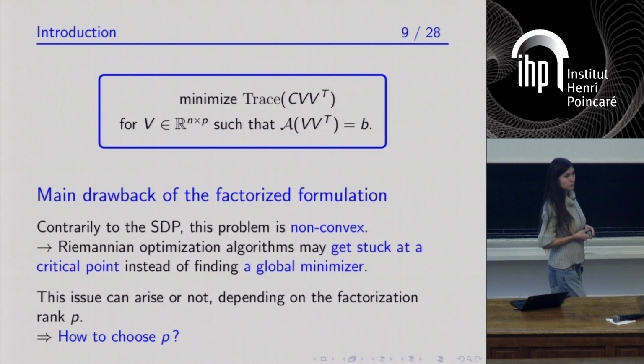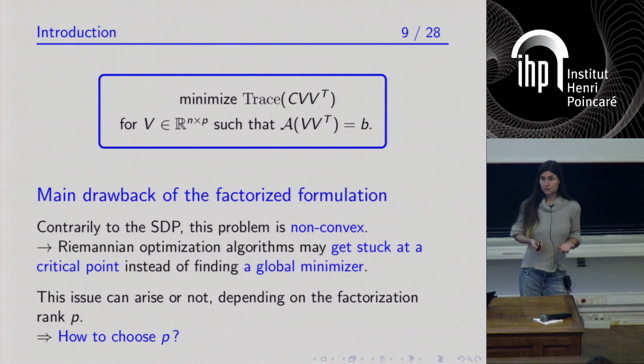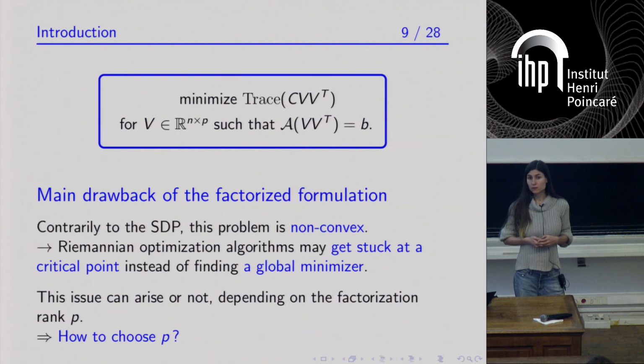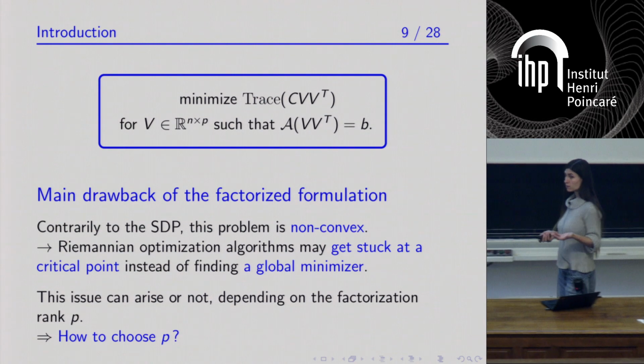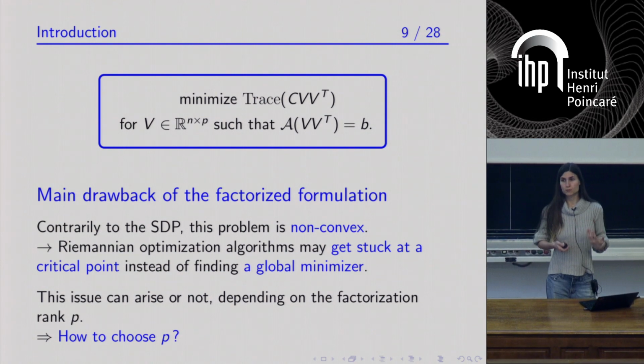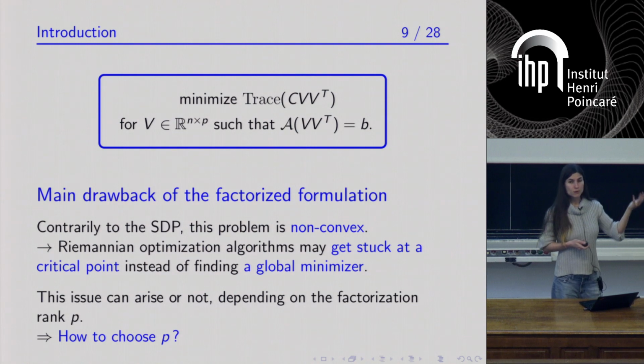This issue can arise, but it can also not arise, and this depends on the integer p, the factorization rank. So this leads to the question: how do you choose p? As small as possible, of course, because you want the number of unknown coefficients in V to be as small as possible, but such that Riemannian optimization algorithms have a chance to work on your factorized problem.